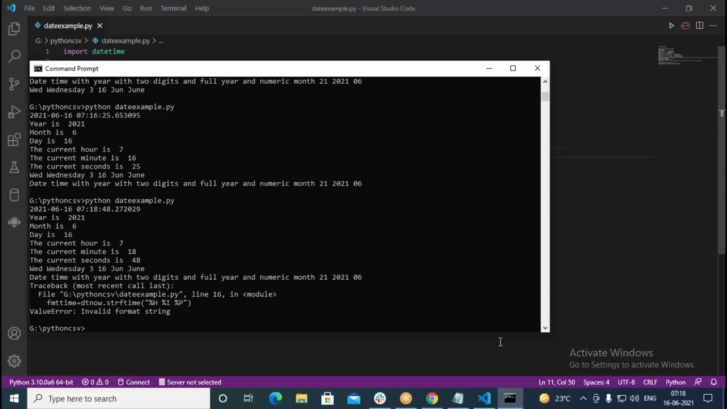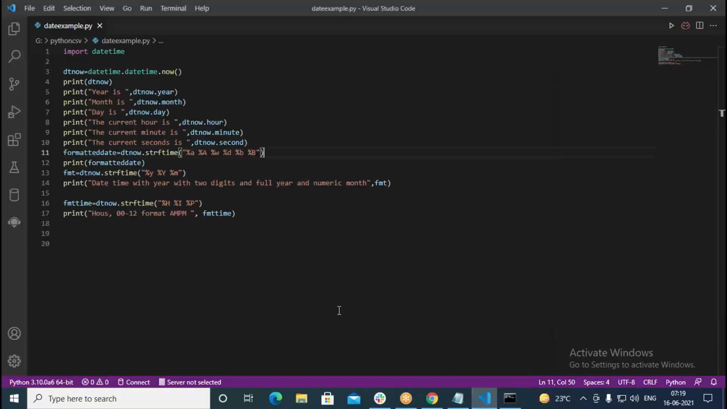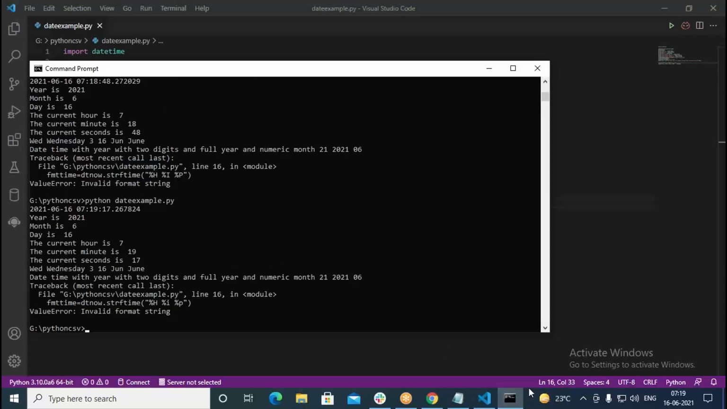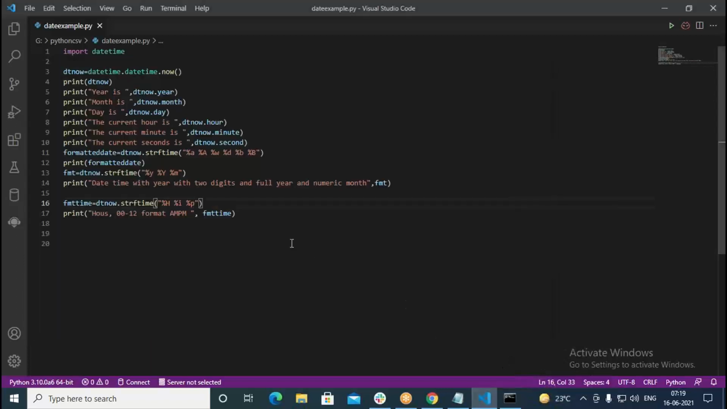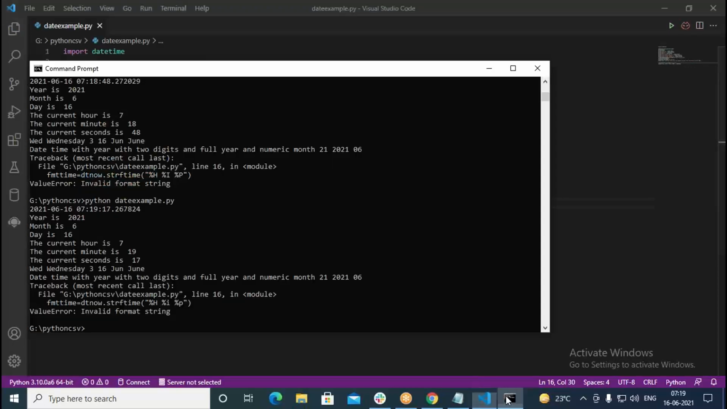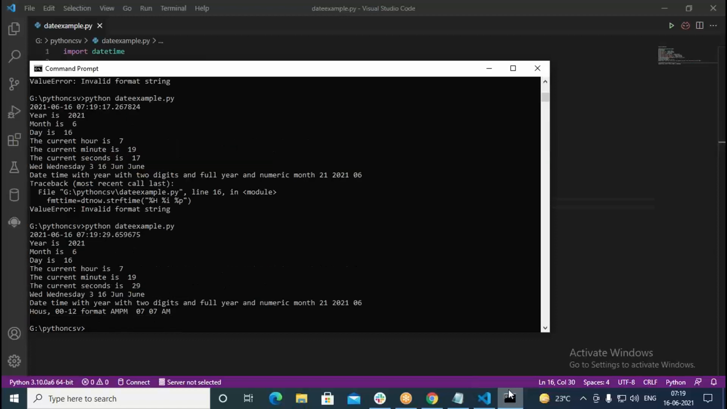Invalid format string, it is saying. So somewhere we are missing it, either %i uppercase or lowercase. I think that is giving some problem. So therefore let us try to change it. I go with %i lowercase here, and this one also we try with %p uppercase or lowercase. So let us see how this works. Somewhere we have the problem. Still it says the same problem. So probably the I is uppercase, correct. So remembering all those is difficult. Now try again, this time it says